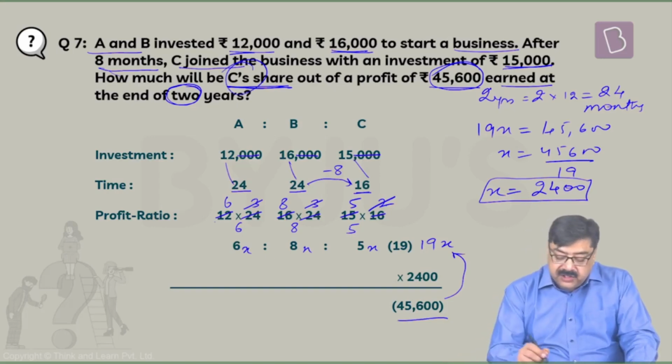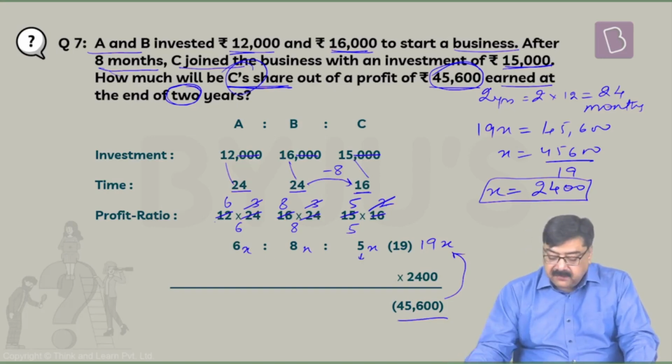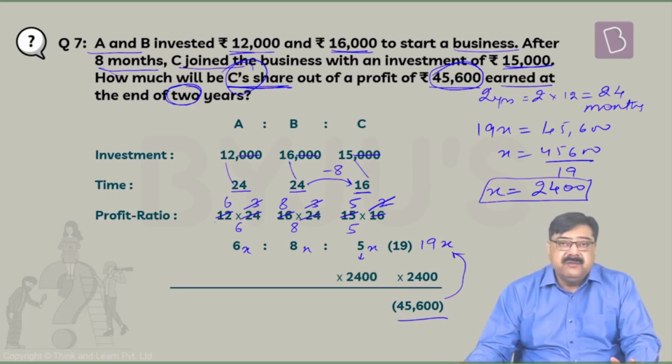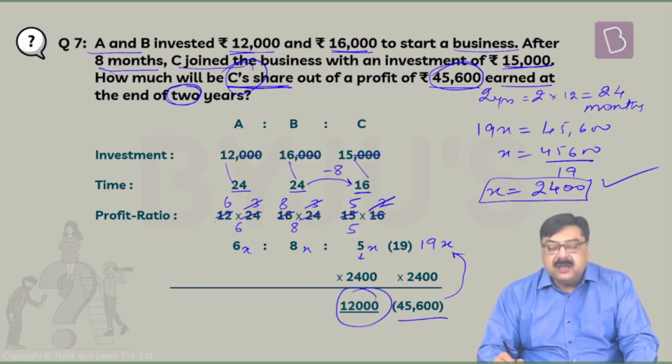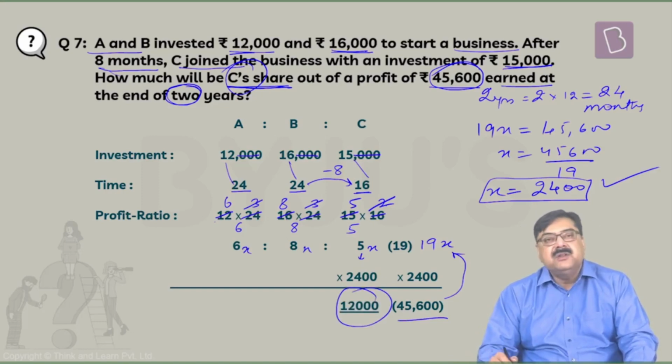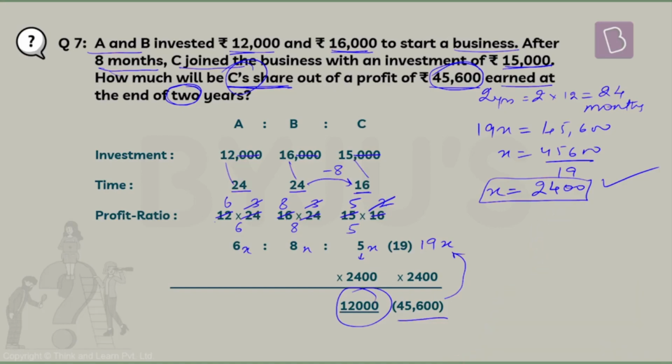So you would need to find out C's share. What we will do here is 5 gets multiplied with 2400, because the value of x here is 2400 as we found out here, which is nothing but rupees 12,000 out of 45,600. That is C's share.